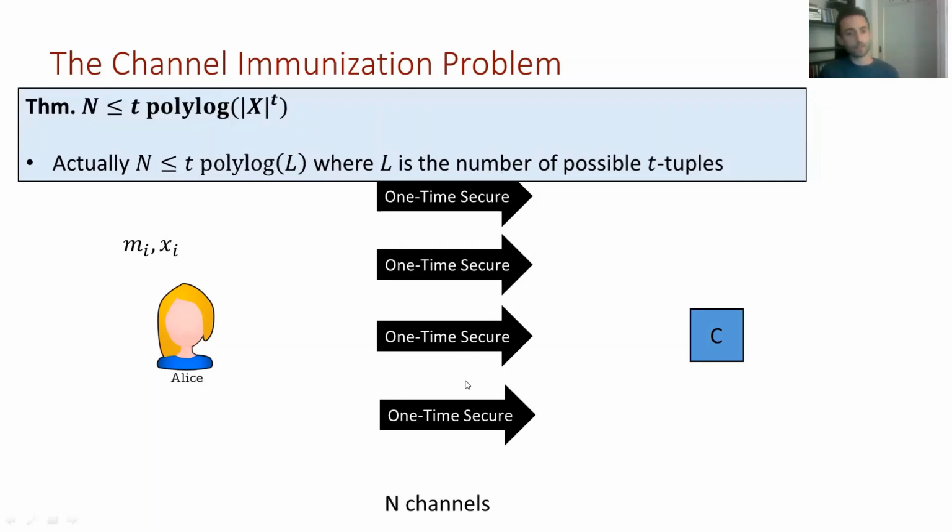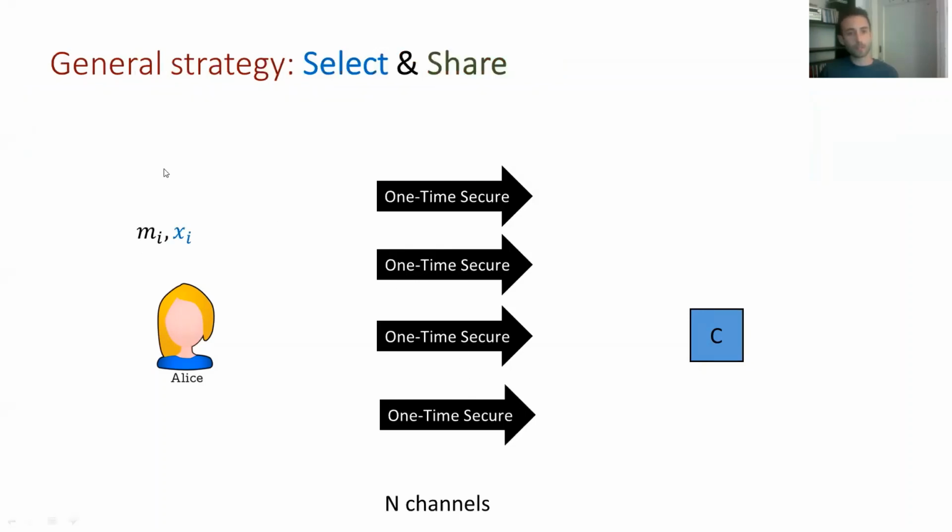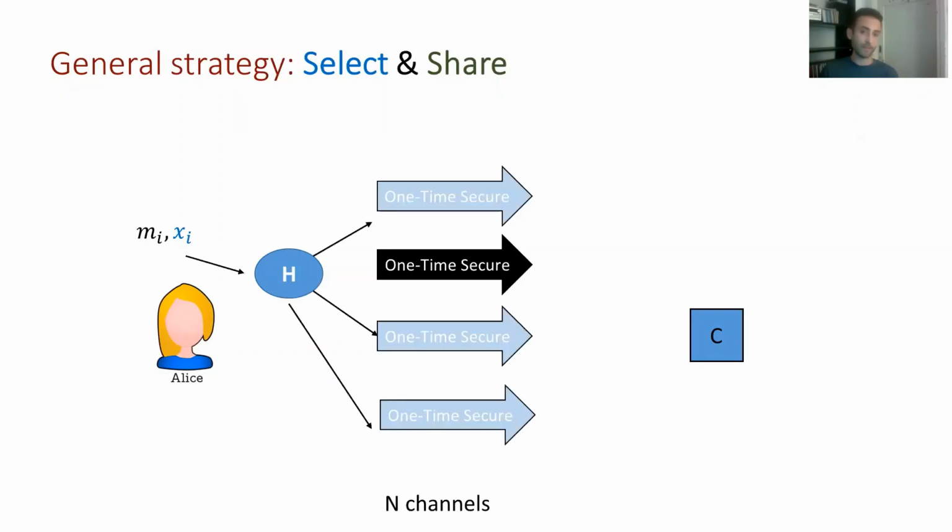And the way we do this and get to this number of one-time secure channels is in the following way. We use a method we call select and share, where Alice first hashes the tag of the message she wants to send. That tells her which one-time channels to use. But she doesn't send the message itself on each channel. Instead, she performs a secret sharing scheme and sends one share of the scheme on each channel that the hash function chose.